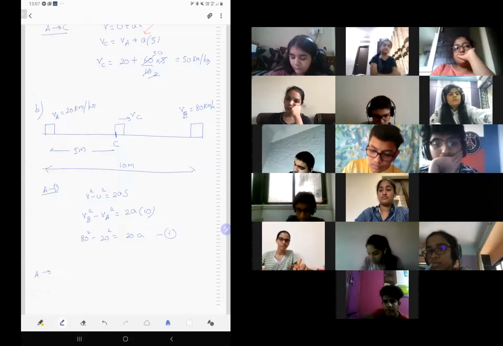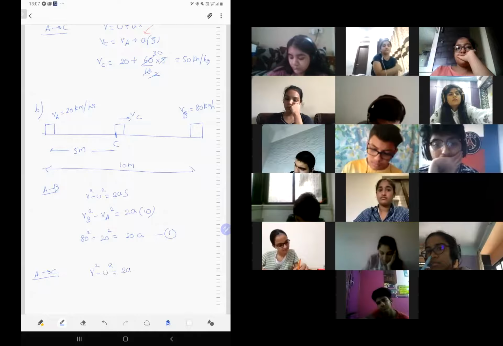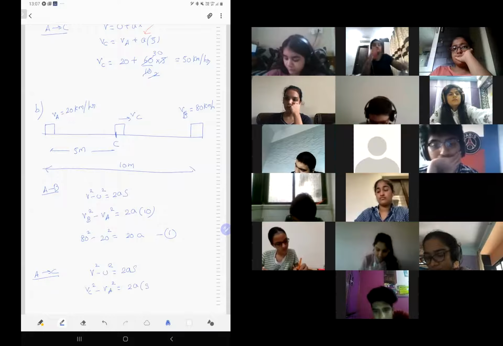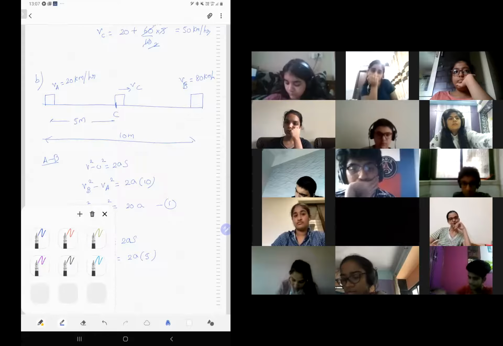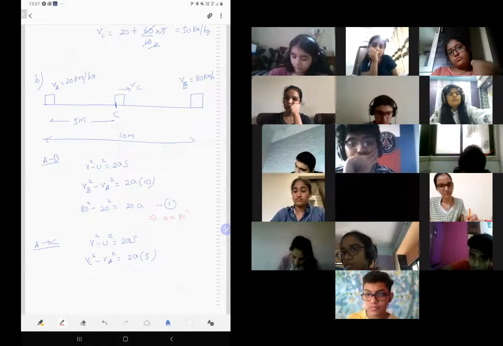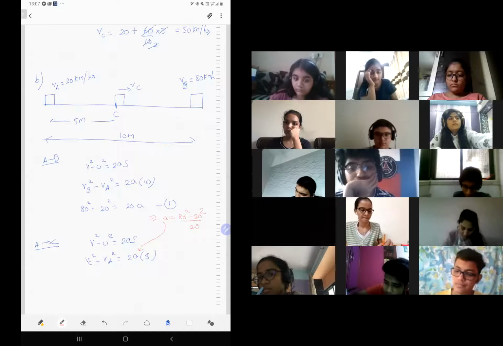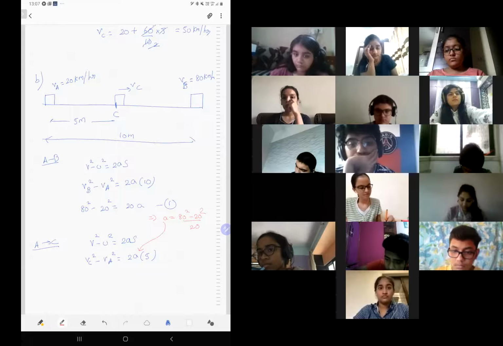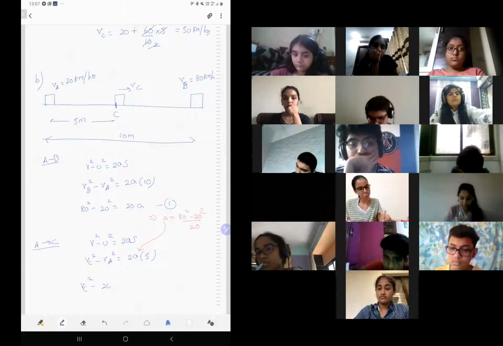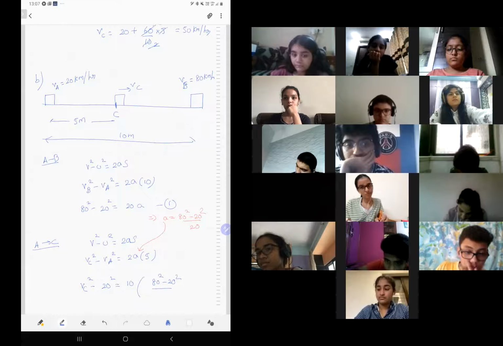Now write from A to C. Now here who is final? Again using the same equation. V square minus U square is 2as. VC square minus VA square is 2a into 5. So from the first equation we got a as how much? 80 square minus 20 square by 20. Take this a and substitute here, because I don't want a. I just want to find VC. So VC square minus 20 square is 2 into 5, which is 10, into a. What is a? 80 square minus 20 square by 20.